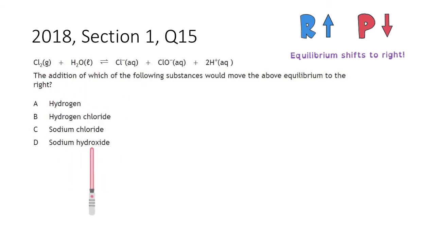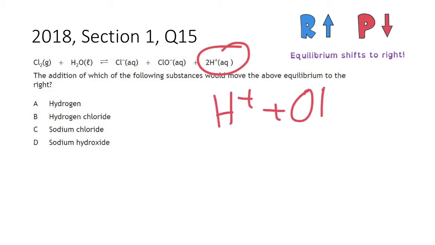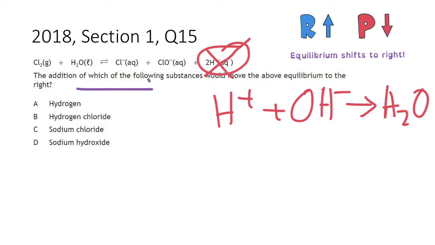Sodium hydroxide. Now, on your first look, you're like, oh, there's no hydroxide ions. But remember, hydrogen and the hydroxide can react together to give us water. When that happens, we're reducing the concentration of one of our products. The rate of reaction for the forward reaction will increase. The equilibrium is going to shift to the right.